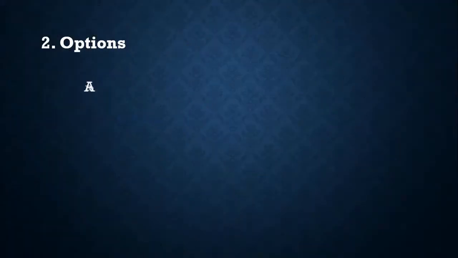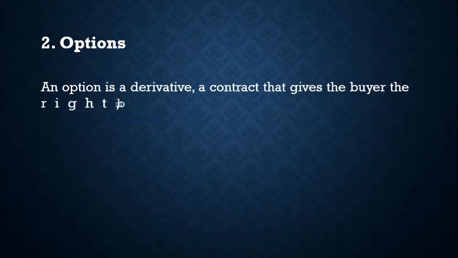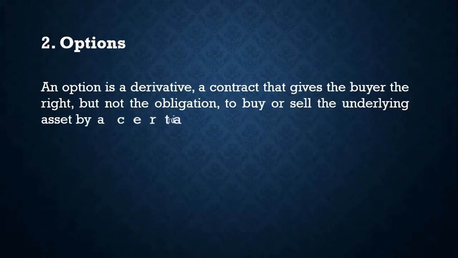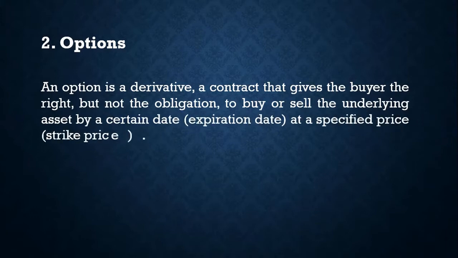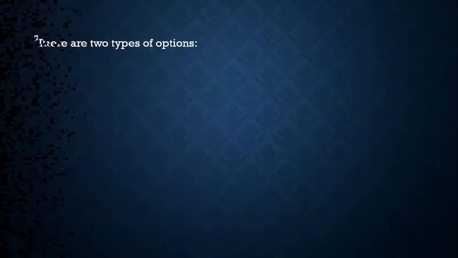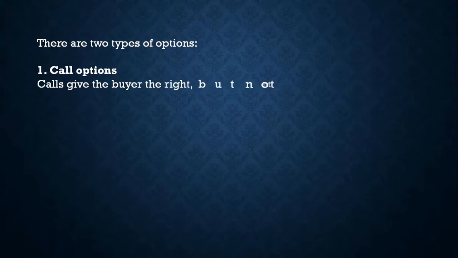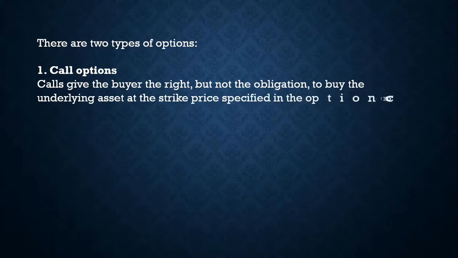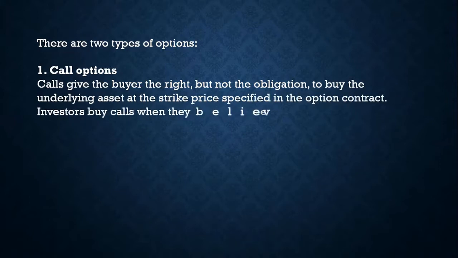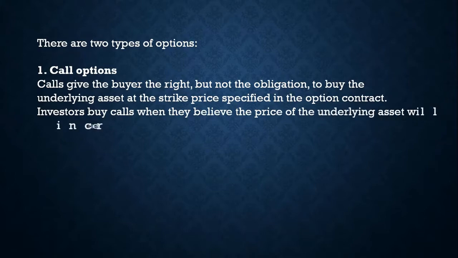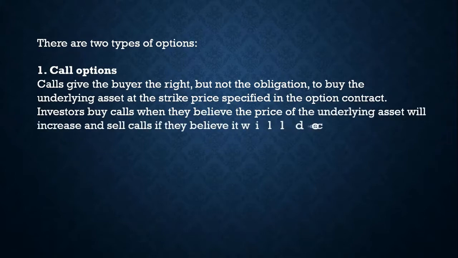Number two is options. An option is a derivative, a contract that gives the buyer the right but not the obligation to buy or sell the underlying asset by a certain date at a specified price. There are two types of options. Number one is call option. Calls give the buyers the right but not the obligation to buy the underlying asset at a strike price specified in the option contract. Investors buy calls when they believe the price of the underlying asset will increase and sell calls if they believe it will decrease.